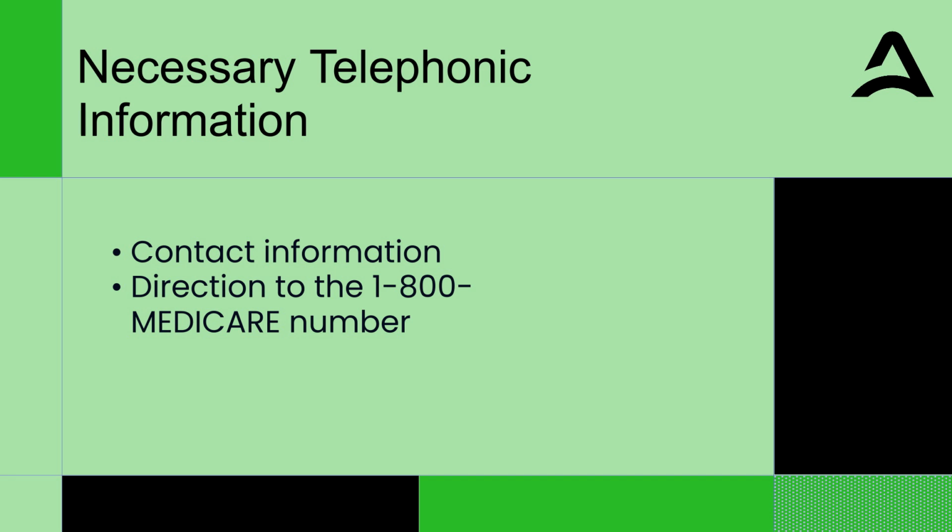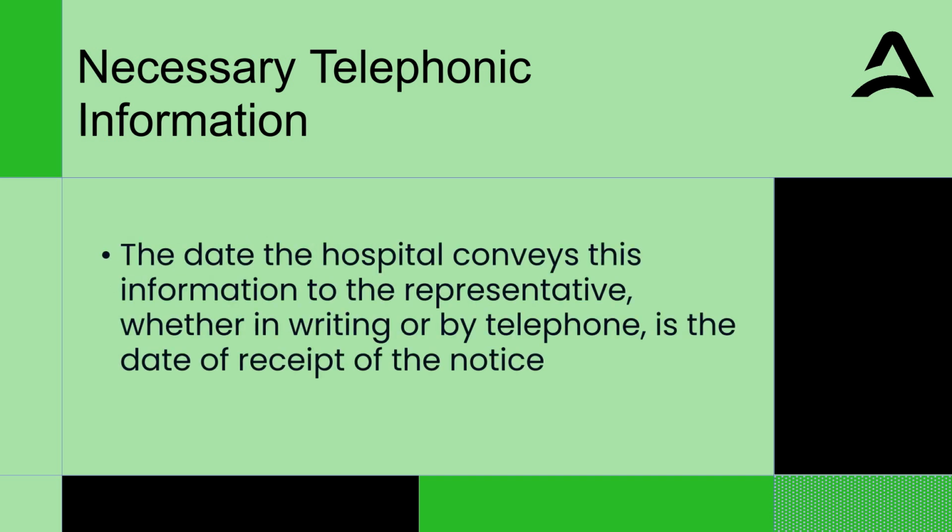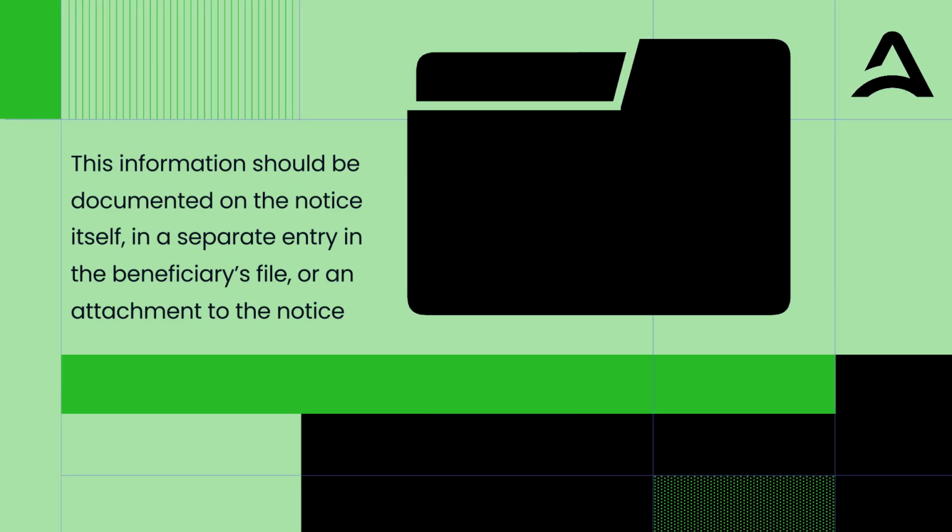Contact information, including any applicable name, address, telephone number, fax number, or other method of communication required in order to receive the appeal in a timely fashion. Direction to the 1-800-Medicare number for additional assistance to the representative in further explaining and filing the appeal. The date the hospital conveys this information to the representative, whether in writing or by telephone, is the date of receipt of the notice. This information should be documented on the notice itself, in a separate entry in the beneficiary's file, or an attachment to the notice.